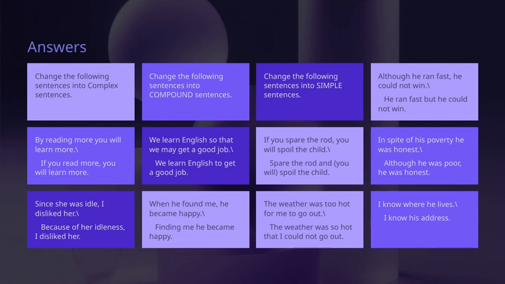We also see that even when someone runs fast but doesn't win, we can express that in a simple sentence. "He ran fast, but he could not win." Or, despite being poor, a person can still be honest, which we express as "Although he was poor, he was honest." Lastly, to express knowledge of someone's location, instead of saying, "I know where he lives," we can say, "I know his address," making the sentence more concise. By practicing these transformations, complex, compound, and simple sentences, you enhance your ability to communicate more effectively and precisely. This skill is fundamental in crafting clear, engaging, and varied sentences throughout your writing and speech.